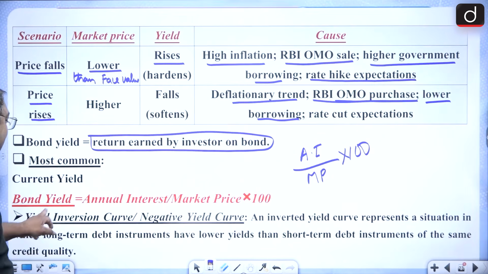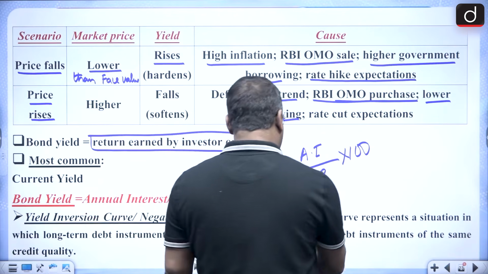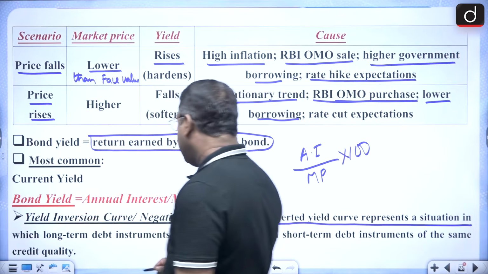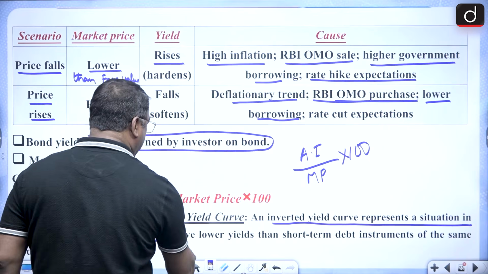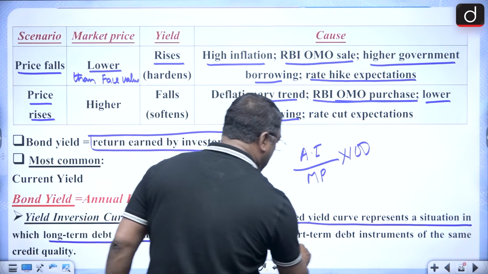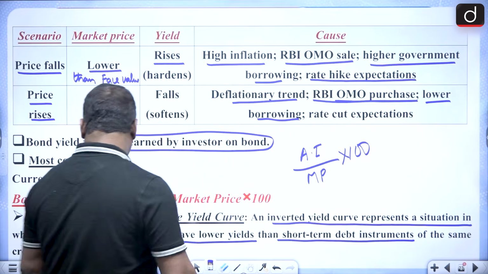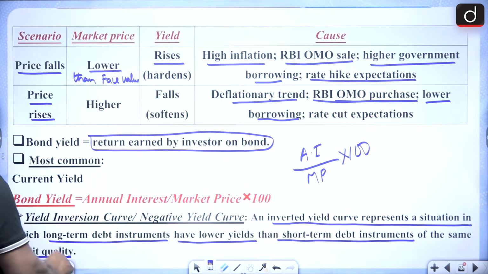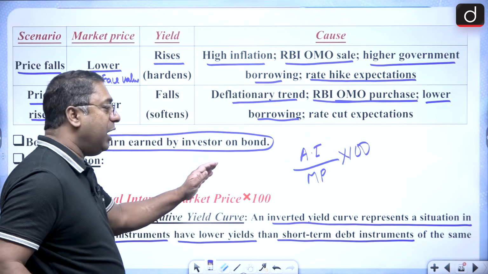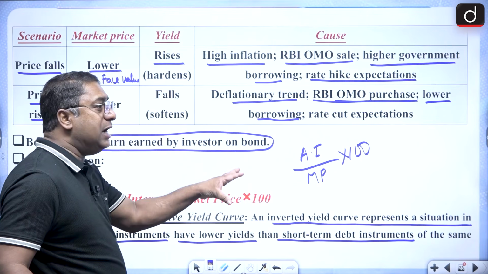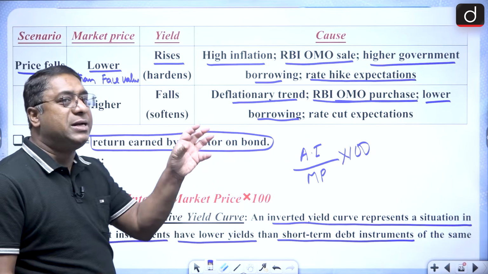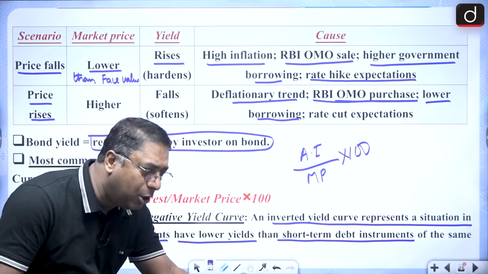And the inverted yield curve is the negative yield curve. That means an inverted yield curve represents a situation in which long-term debt instruments have a lower yield than short-term debt instruments of the same credit quality. Remember it: inverted yield curve means whenever there is a long-term debt instrument, the yield will be lower.